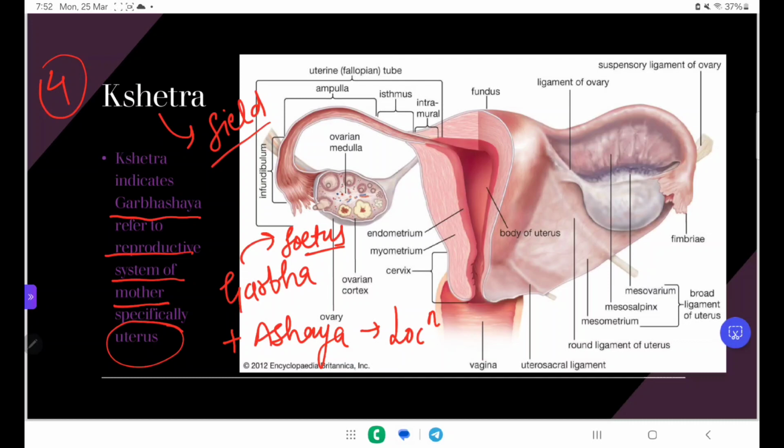You can see this diagram also: ovary having the medulla and the cortex. In cortex follicles are developing, then this is the oviduct attached to the uterus, and this is the part of the uterus, fundus, body of the uterus where implantation occurs, and this is the innermost layer, endometrium, myometrium, perimetrium, and cervix, vagina. This is the part of the uterus, you know.